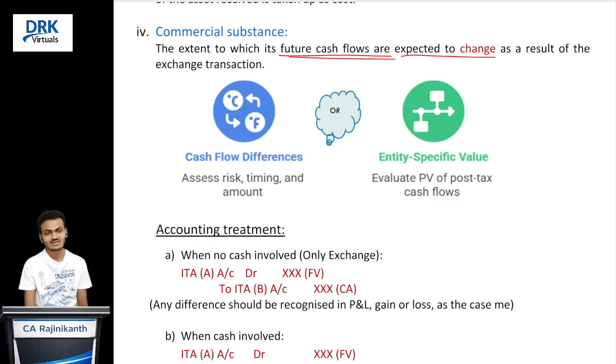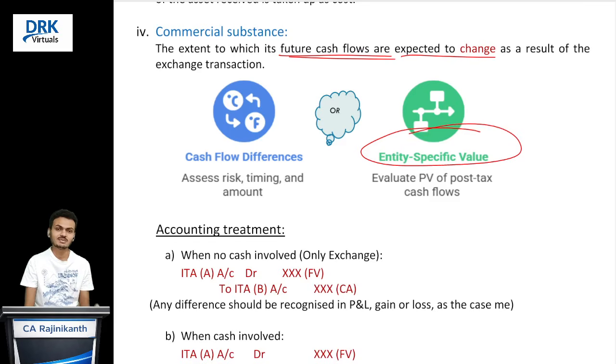Suppose we are having software and they are having patent rights. We are exchanging. So the configuration of cash flows is different, so there exists a commercial substance. Suppose we are having some software A, they are having some software B. We are just exchanging. Both are the same. So in that case, there is no commercial substance in terms of configuration of cash flows. In another way, we can check the entity-specific value for those two assets.